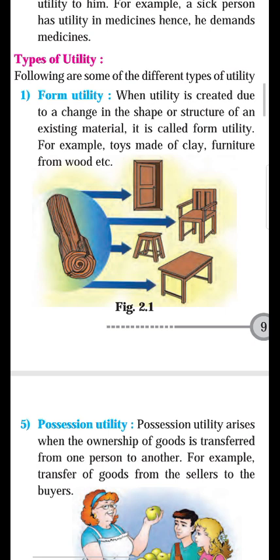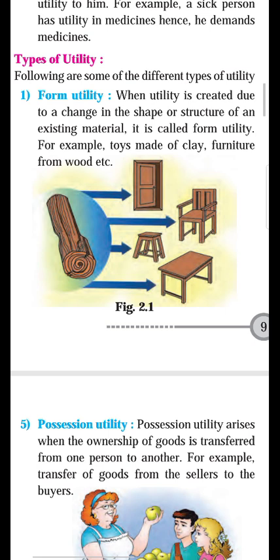Windows, doors, all these are useful for the society. So form utility means when utility increases or is created due to change in shape or structure or size or color of the commodity. It is called form utility. The first example I have given, a piece of wood converts into a chair. Second example, the toy is made from clay.